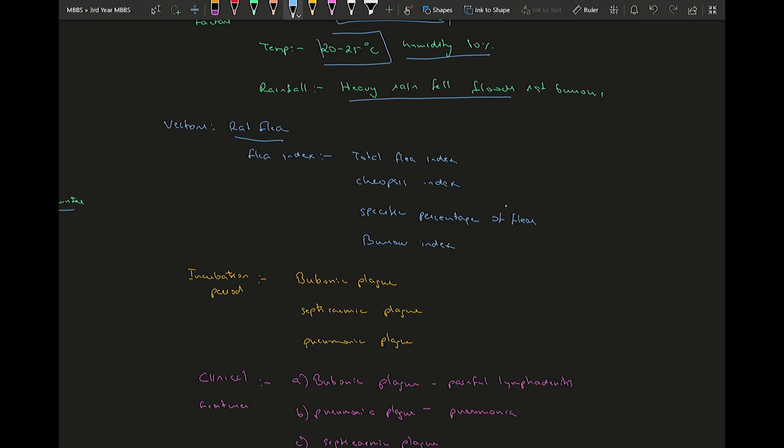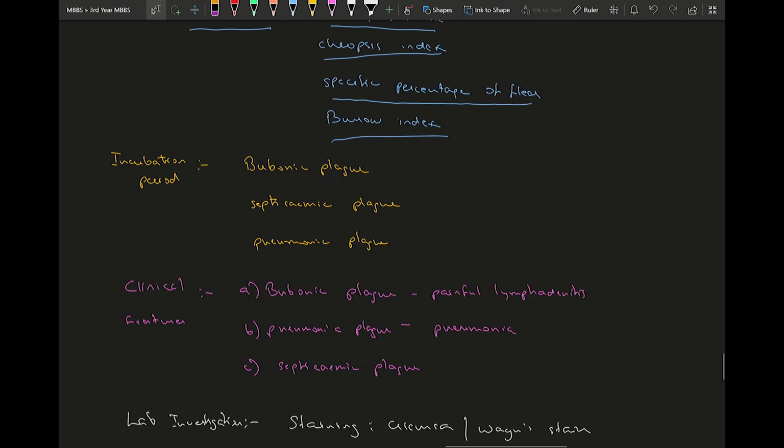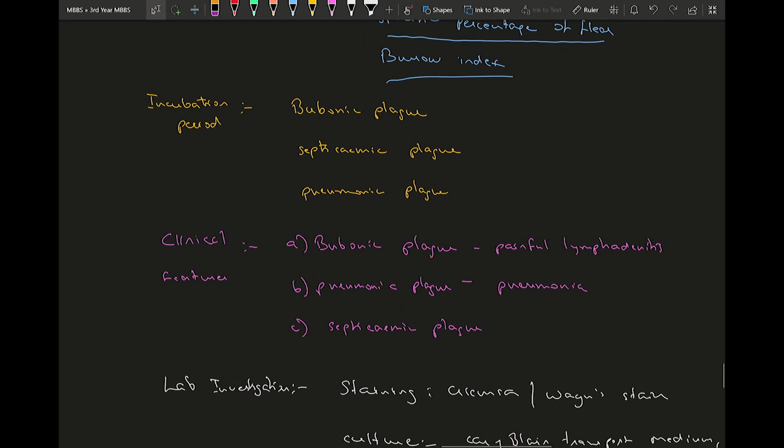So there are different ways to analyze this flea. It's known as the flea indexes. There are four of them: total flea index, Cheopis index, specific percentage of fleas, and burrow index. So this will allow us to estimate the amount of fleas present in one area. And then the incubation period, there are three types of plague: the bubonic plague, the septicemic plague, and pneumonic plague. Each has a different incubation period.